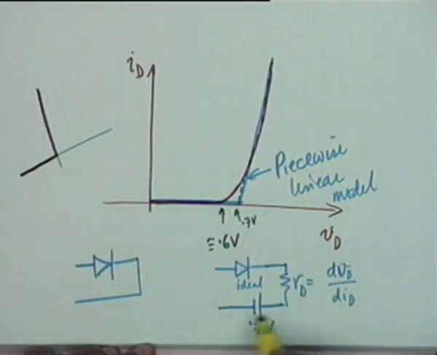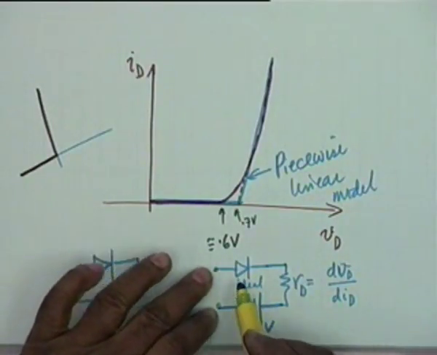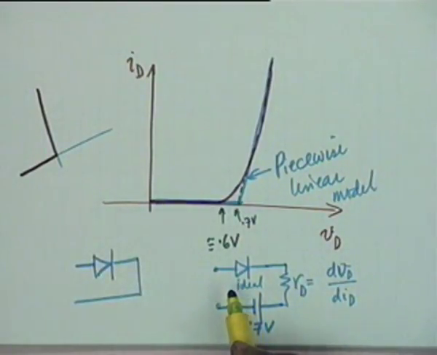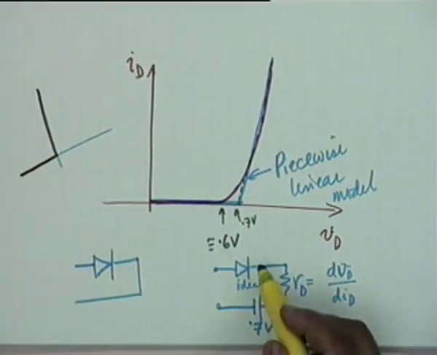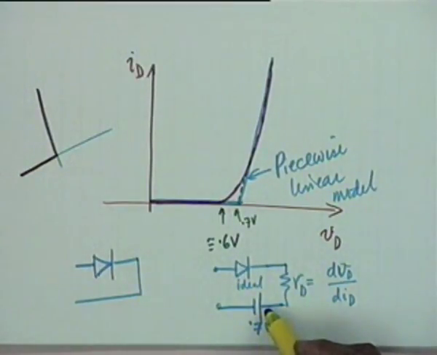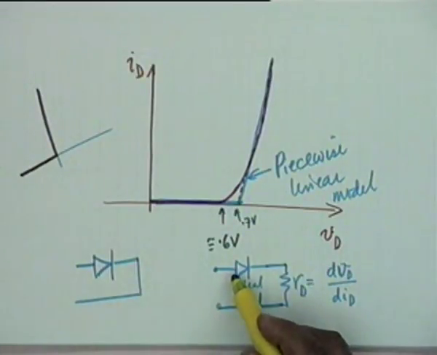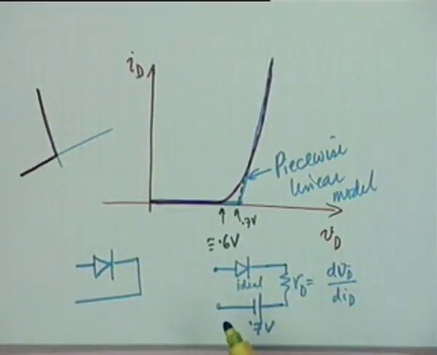So this is a model. You see, if you apply a voltage between these 2 points, there would be no current in this circuit till the voltage exceeds 0.7 volt, because the cathode of the diode, the N, is maintained at plus 0.7, this must exceed 0.7 in order to make the diode conduct, and this is an ideal diode.